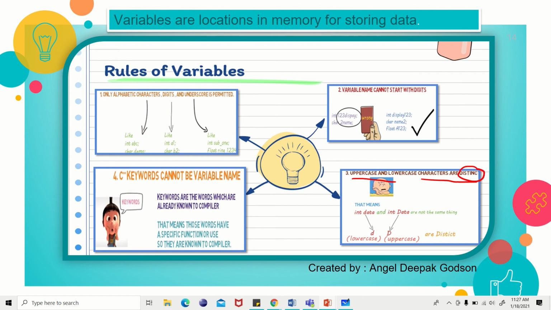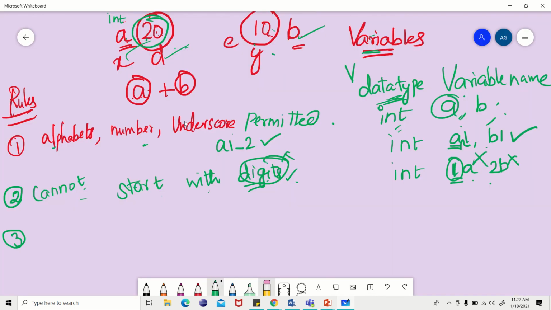So if I write int A for this, and for the second number I name it a, this is correct because this A has a different value and this a has a different value. We think A and a are the same, but for the compiler, this A has a different ASCII value and this a has a different ASCII value.